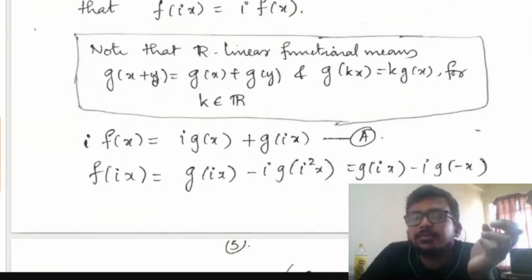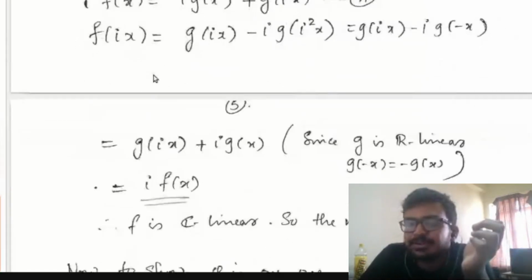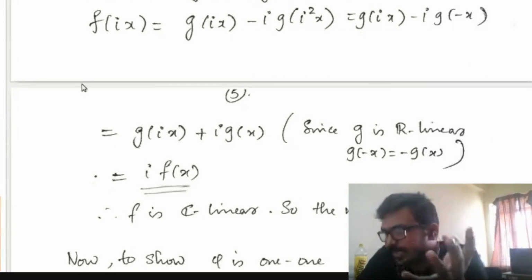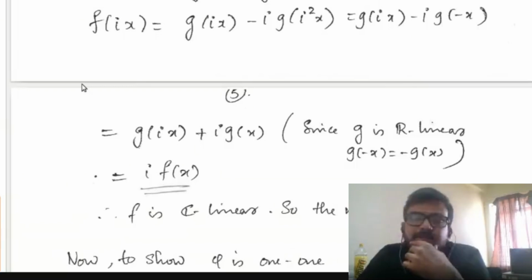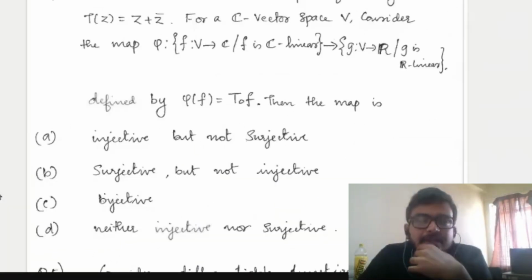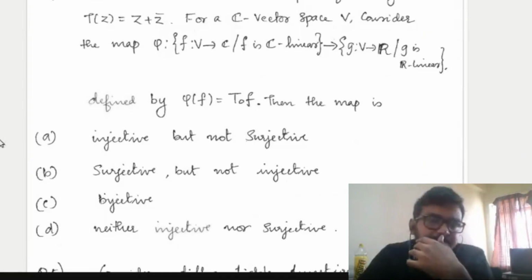Then the image of it under phi will be G, because real part of f is G, and phi maps f to 2 times real part of f. Fine. So the map phi defined by this is surjective. Now we have to check whether it is injective.